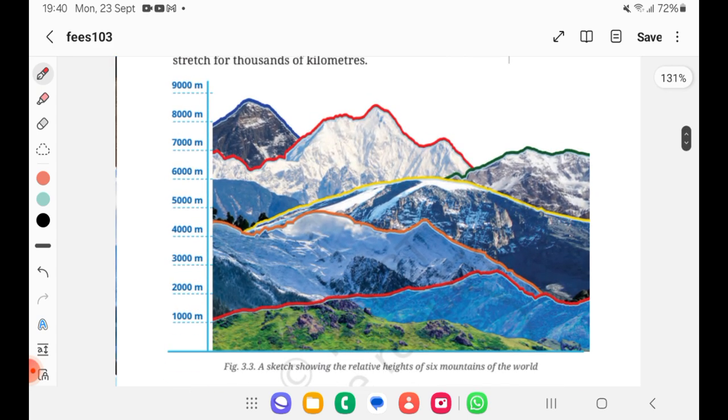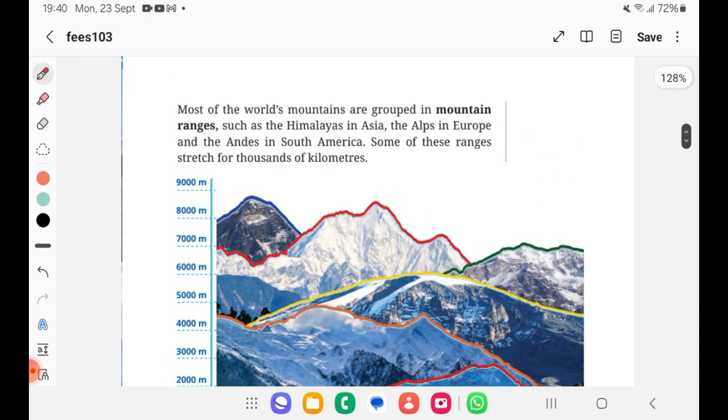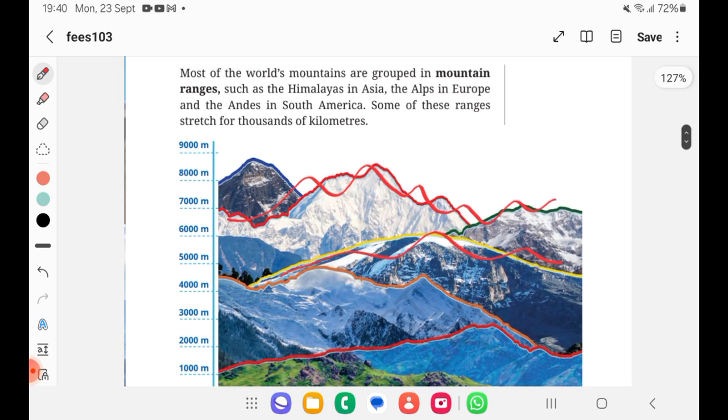And we know the term mountain ranges. If there is a continuation of mountains, then we call it a mountain range. So there are many mountain ranges: in Asia it is the Himalayas, the Alps in Europe, the Andes in South America. Already we learnt the Andes in South America, where Mount Aconcagua is located.